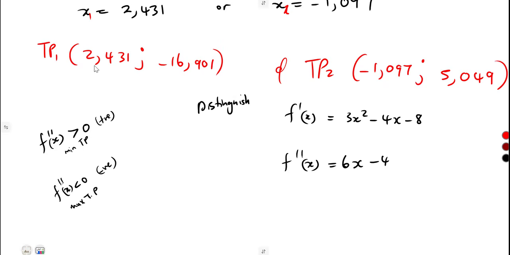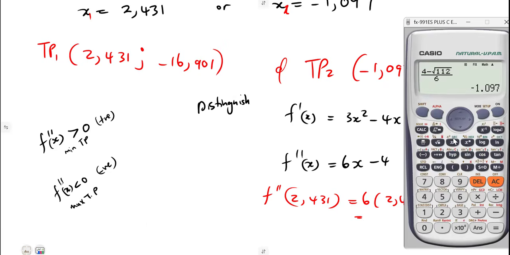Find from the first turning point, the value of x is this. Substitute that one and see the value that you're going to obtain when you have got 2.431. Substitute it in place of x. 6 times 2.431 minus 4.